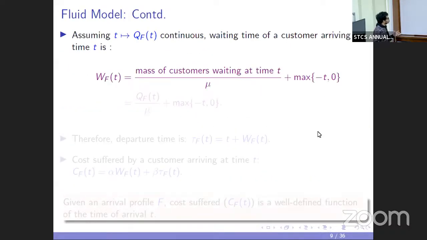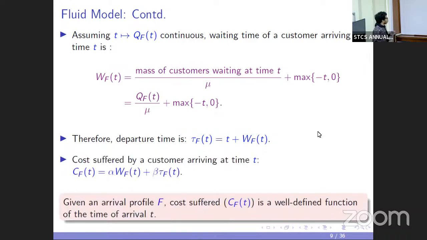The whole point of this slide is that once I am given an arrival profile, the waiting time and the time of service of every customer is well defined as a function of the time of arrival into the queue.